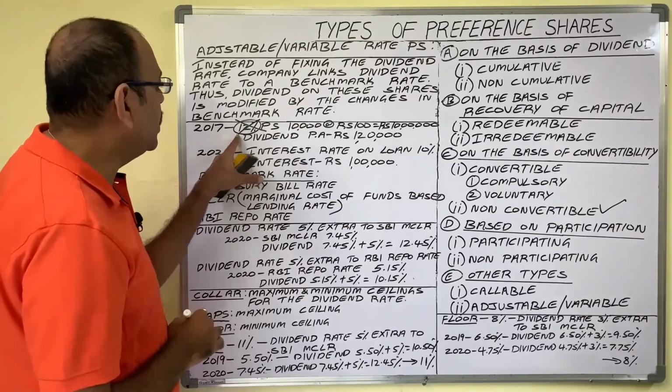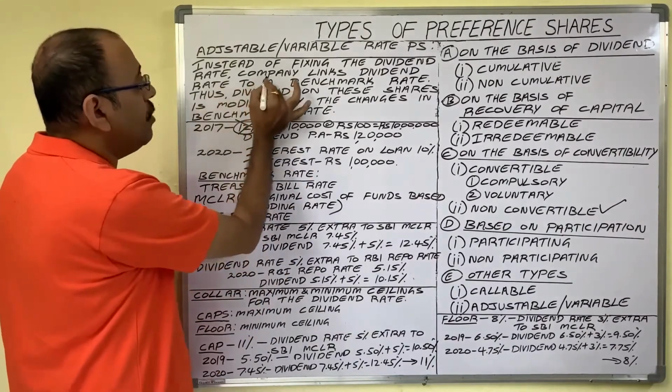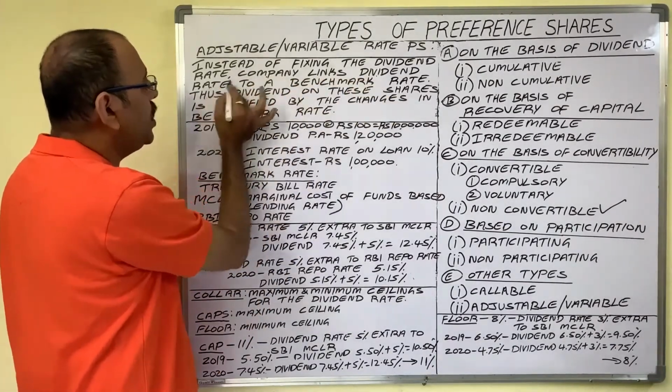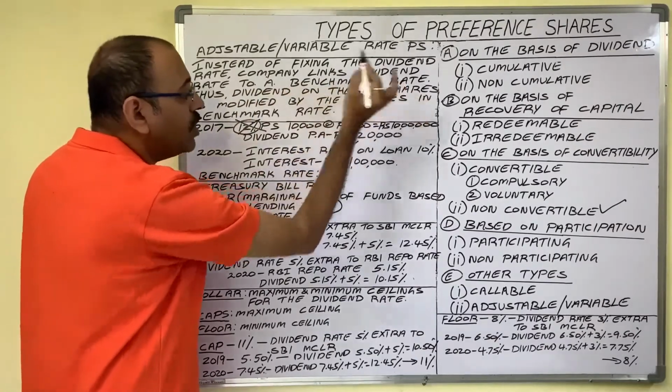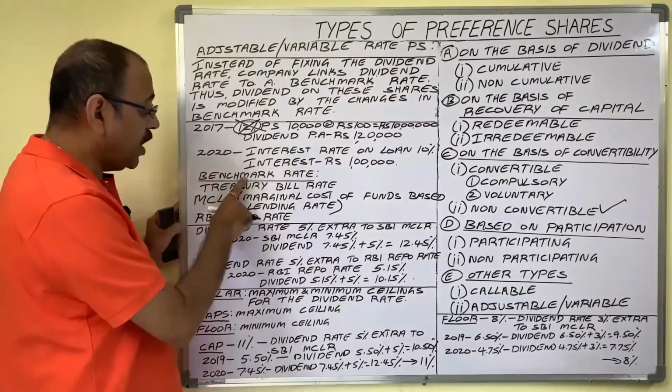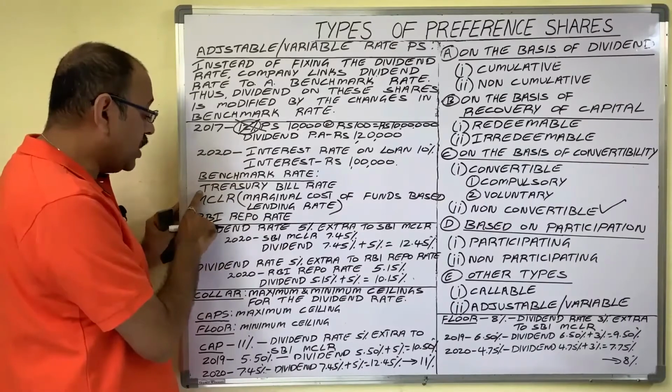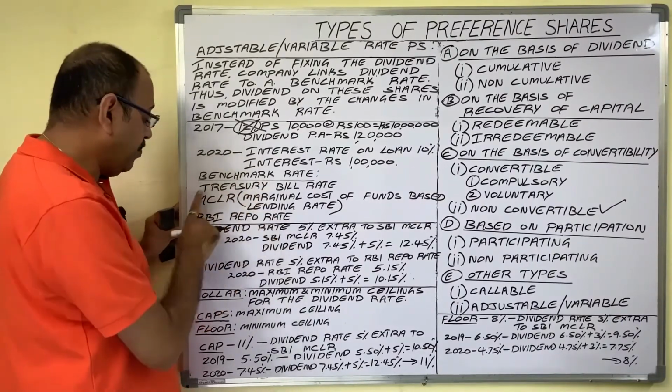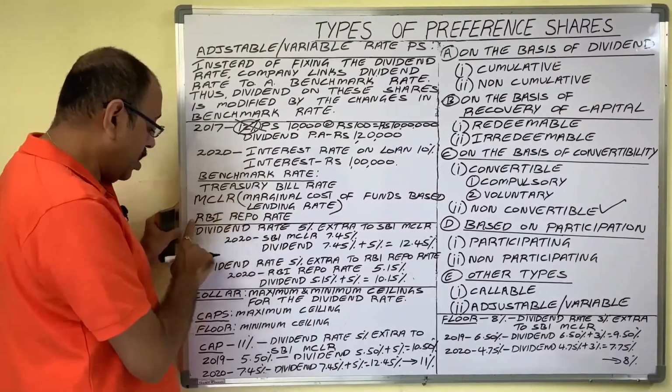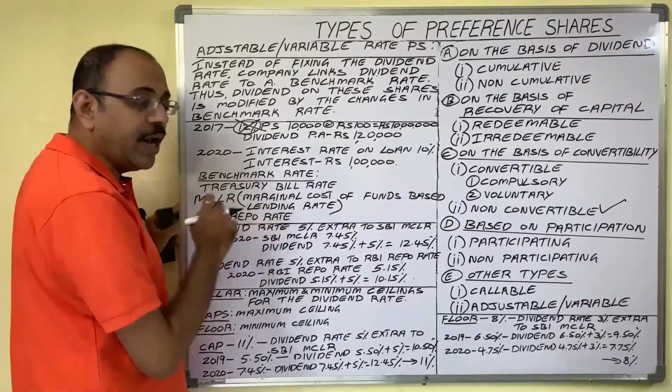What the company does is link the dividend rate to a benchmark rate. As a benchmark rate, the company may consider treasury bill rate, MCLR, or RBI repo rate.